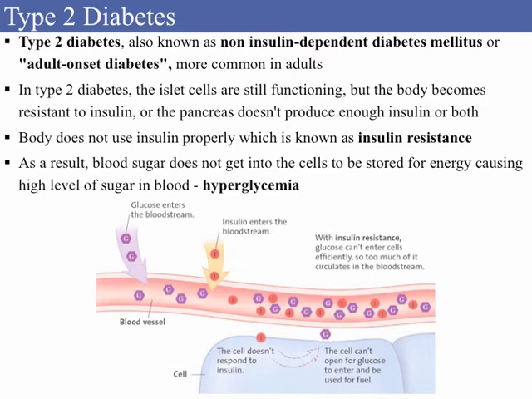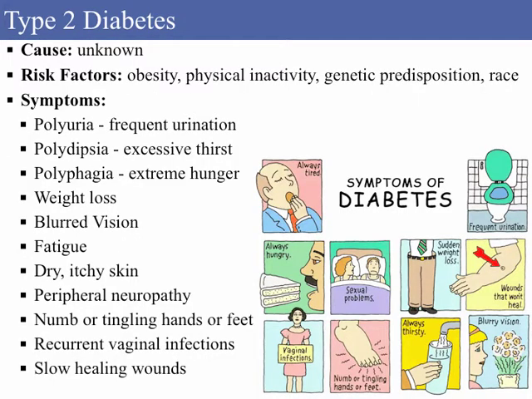Body does not use insulin properly, which is known as insulin resistance. As a result, blood sugar does not get into the cells to be stored for energy, causing high level of sugar in blood, known as hyperglycemia. Cause is unknown. However, the risk factors include obesity, physical inactivity, genetic predisposition, and race.